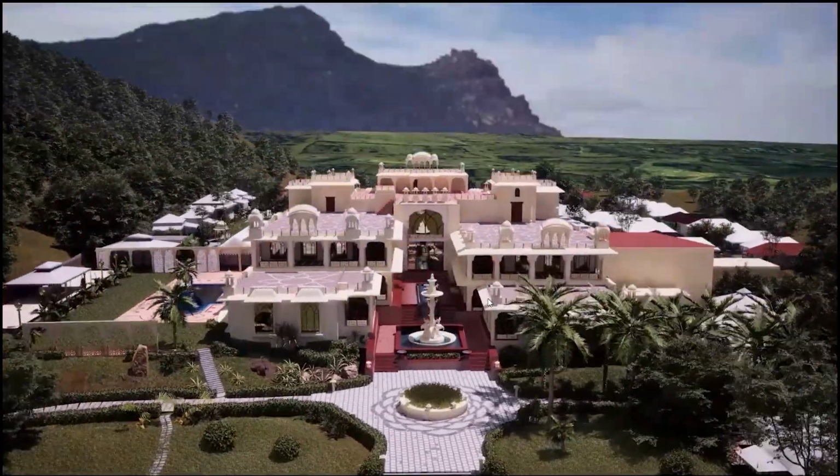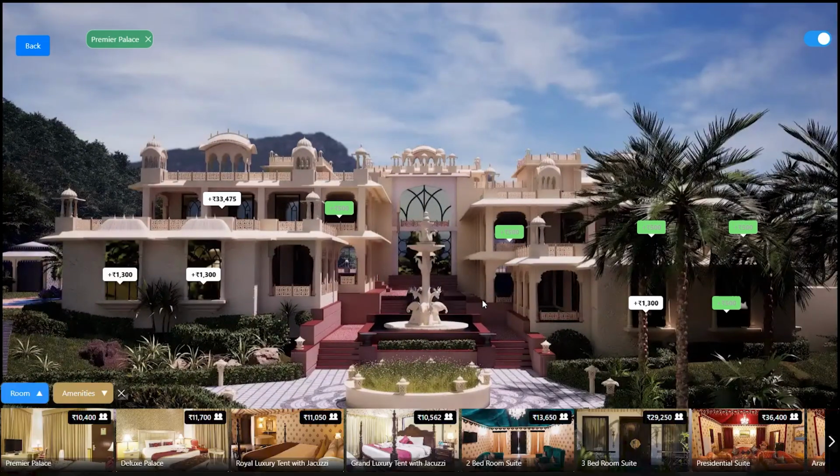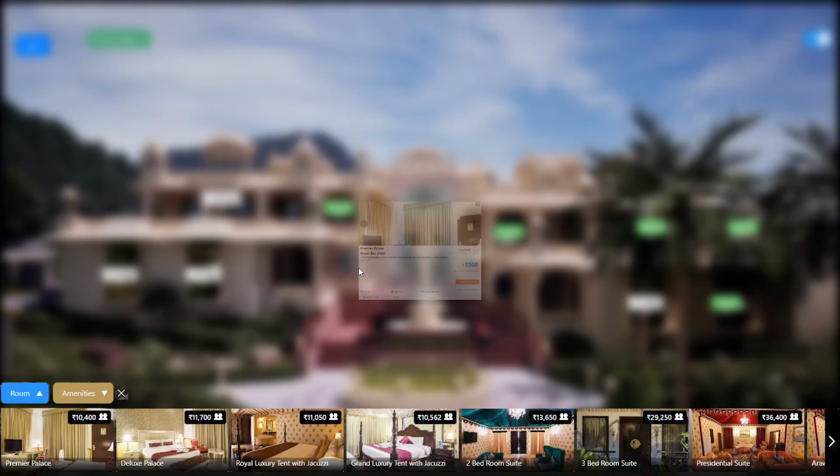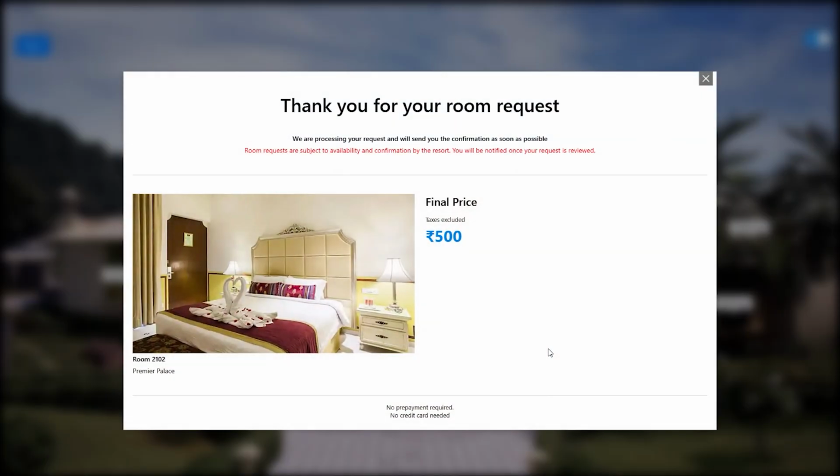The guest can explore the hotel virtually, navigating through available rooms, and request their preferred room number based on personal preferences like the view, proximity to amenities, or even the layout.